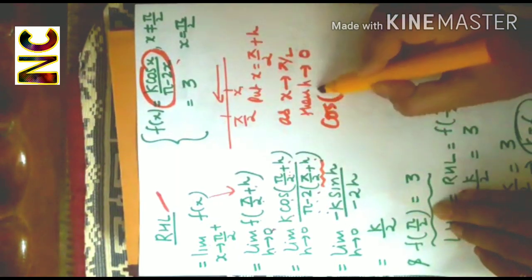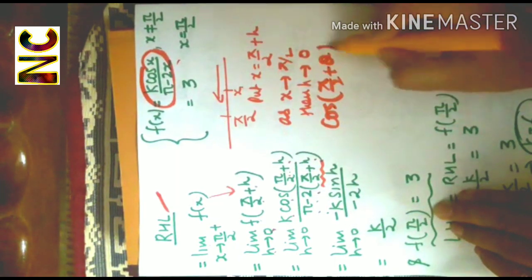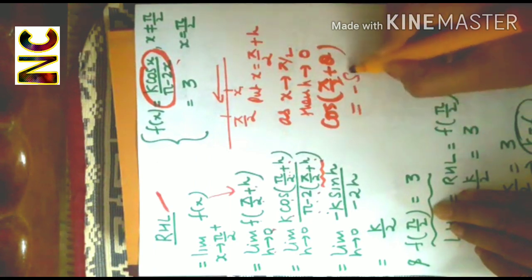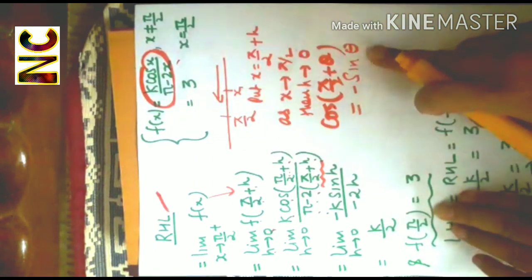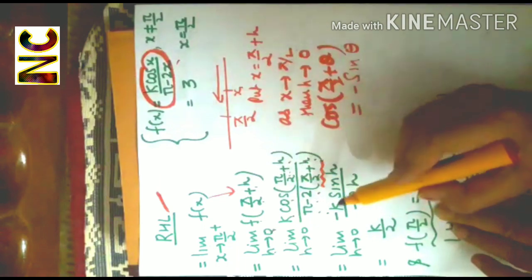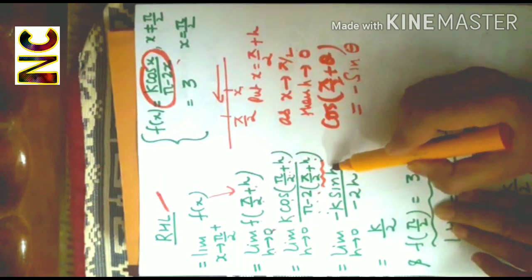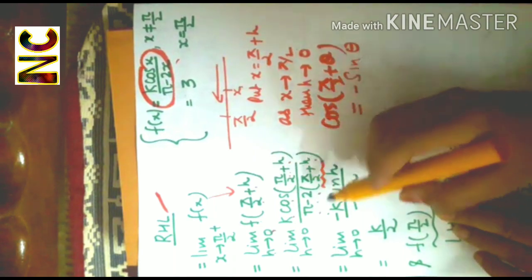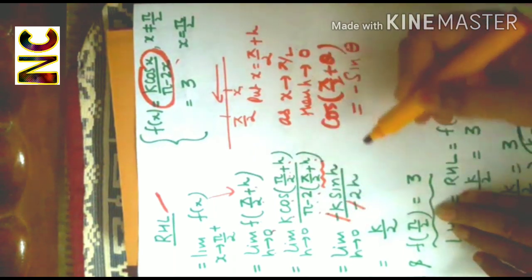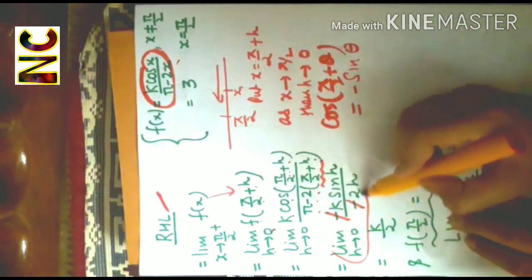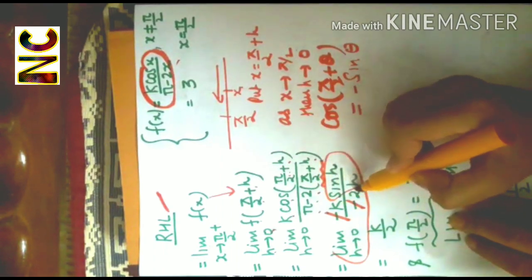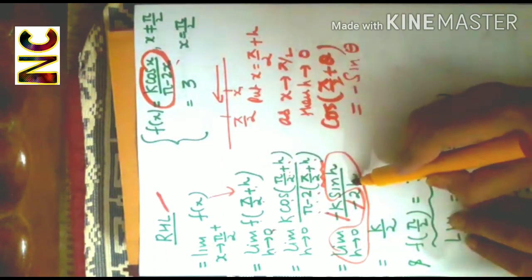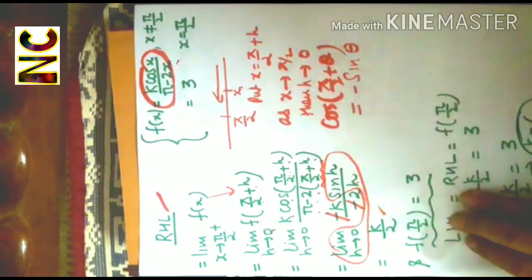And yes, cos(pi by 2 plus theta) is equal to minus sine theta. So, here I'll get minus sine h, and in the denominator I'll get minus 2h. This will get cancelled out, and again the value of this limit will be 1. So, I'll be getting k by 2,